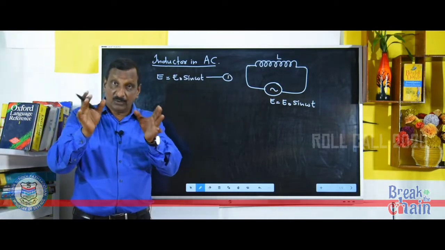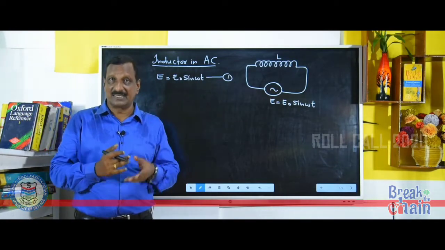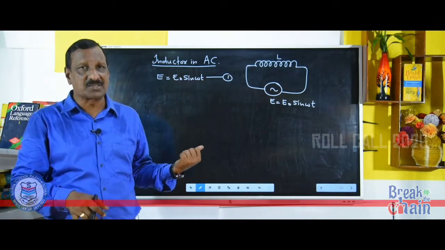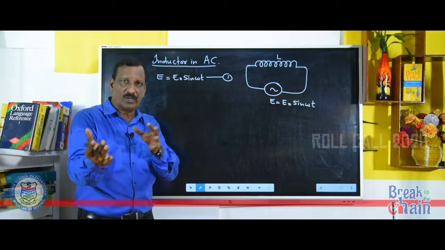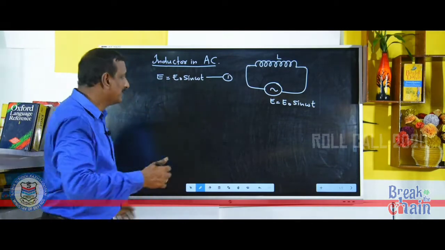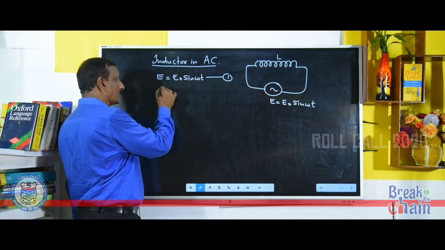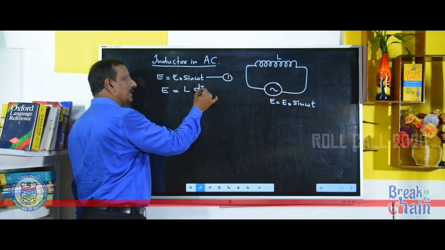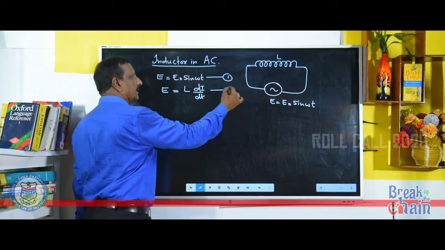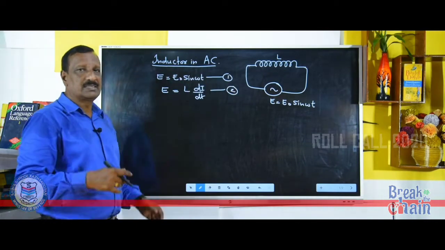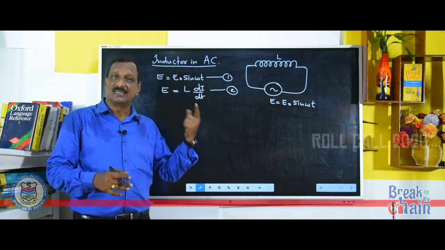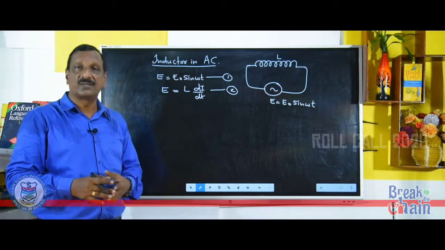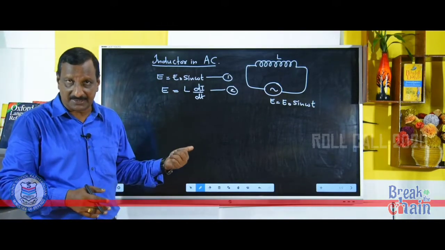Now, when you are connecting an inductor in AC, an EMF will be developed. This concept you studied in the last chapter, electromagnetic induction. So, I am going to write that equation directly here. The EMF developed across an inductor, E, will be equal to L di by dt. That is equation number 2, where L is the self-inductance and di by dt is the rate of change of current through the inductor.